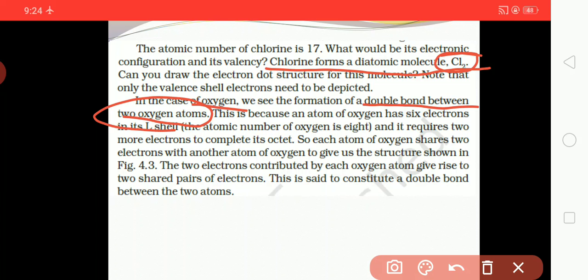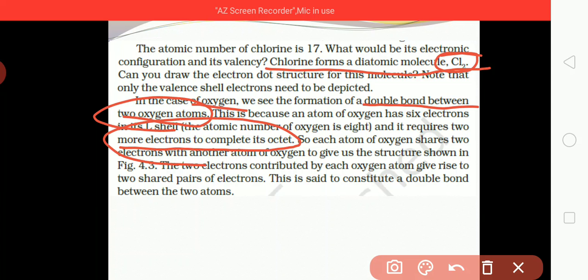This is because an atom of oxygen has 6 electrons in its L shell, and it requires 2 more electrons to complete its octet. So each atom of oxygen shares 2 electrons with another atom of oxygen to give us the structure.